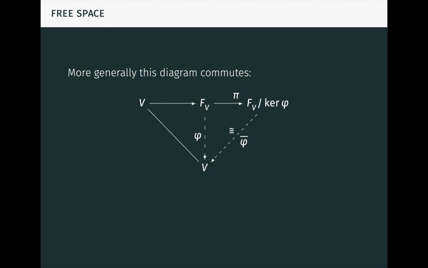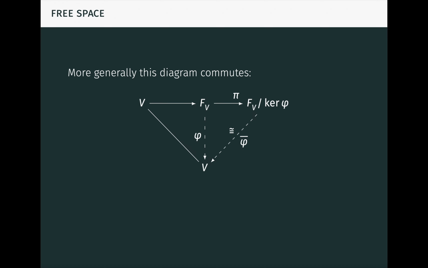More generally, this diagram commutes for any vector space V. Here the line on the left is the identity function on V, and the first arrow on top is the inclusion function from V into the free space on V. Phi is the linear map induced by the universal property on the free space and is surjective. Pi is the canonical projection onto the quotient space by the kernel of phi. Phi bar is induced from phi by the universal property of the quotient space and is an isomorphism.